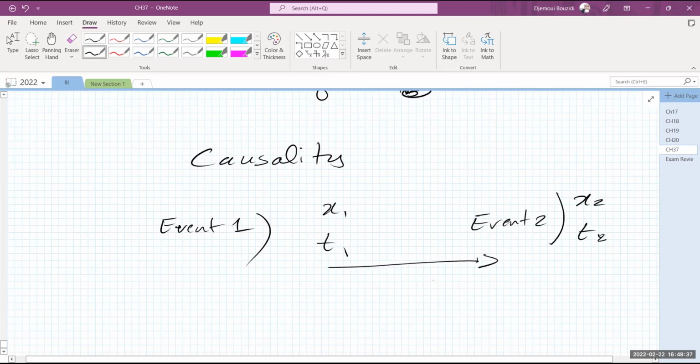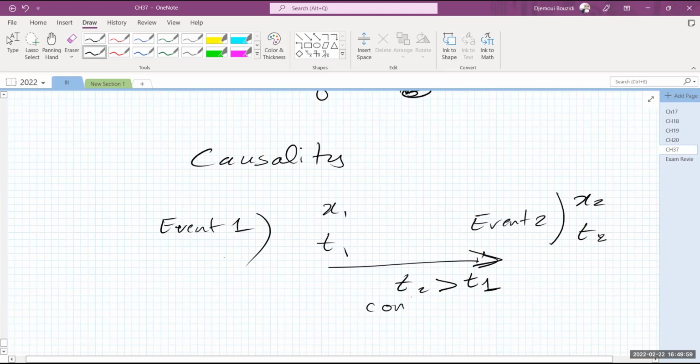Event 1 can cause event 2 if t2 is greater than t1. It doesn't mean that every event that happens before t2 can cause it, but as a condition for event 1 to cause event 2, there must be a delay in this way. In other words, event 1 must happen before event 2 to cause it.